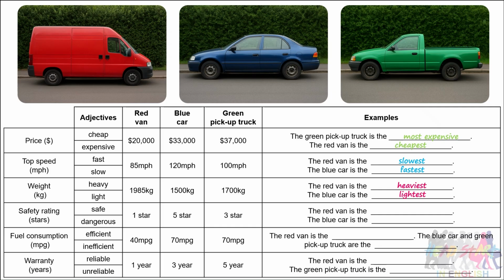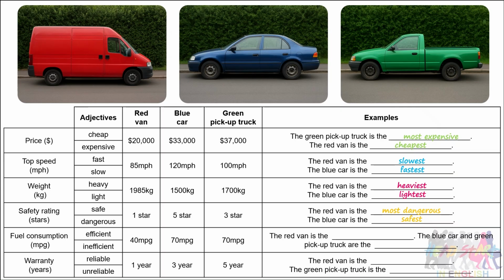Okay, safety rating next. Okay, so the red van only got a star rating of 1. Blue car 5-star safety rating, and the green pickup truck 3-star. Okay, so the red van is the most dangerous. Yes, so dangerous is a long adjective, isn't it? So we need to precede that by the word most or least. Given the data set, the only answer is most dangerous. The blue car is the safest. Yeah, 5-star safety rating. It's the best out of the 3.